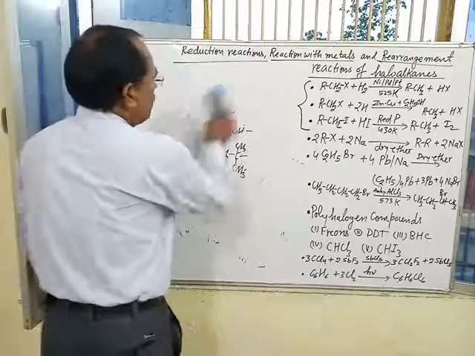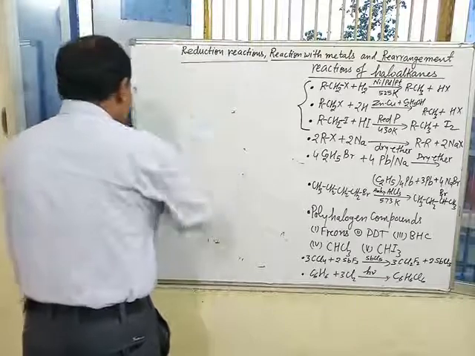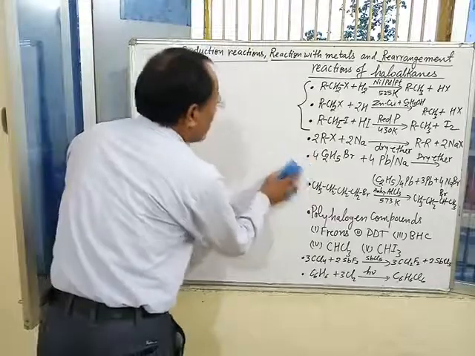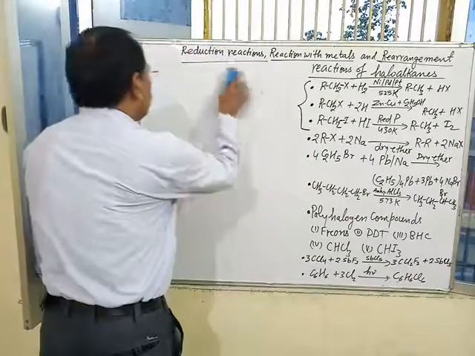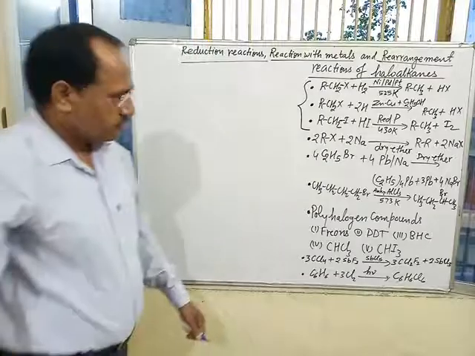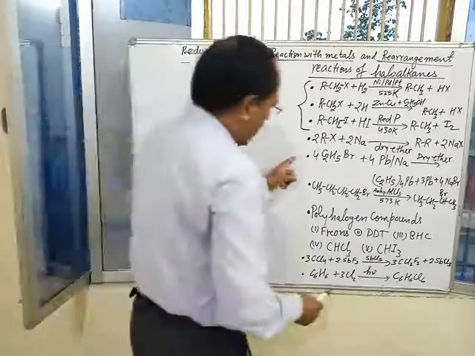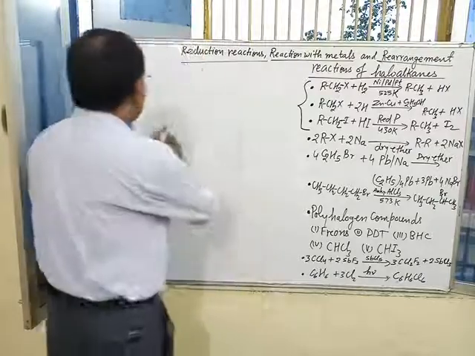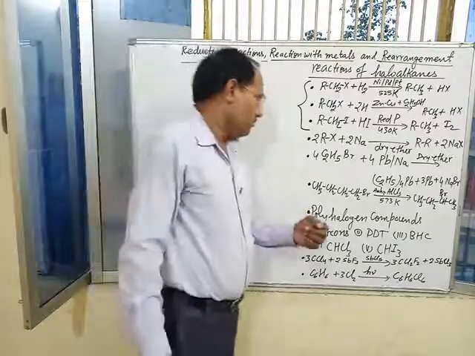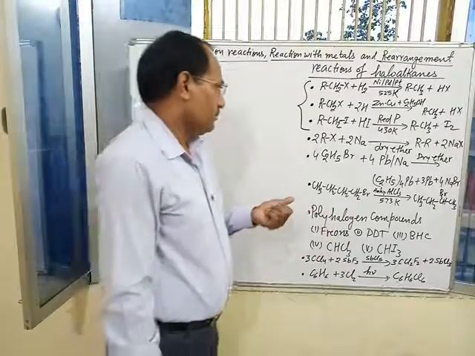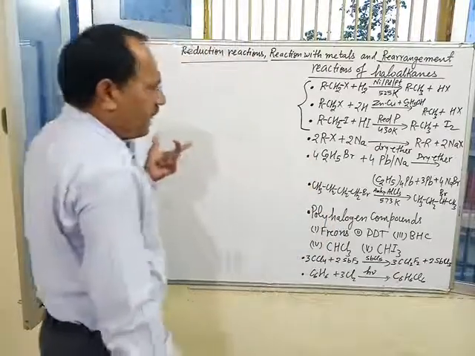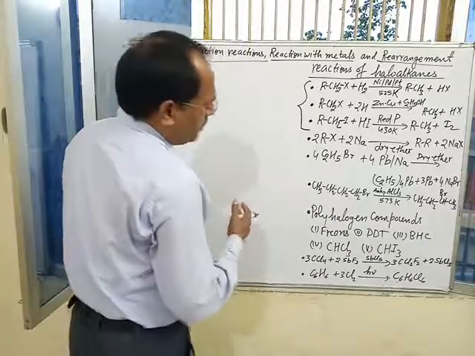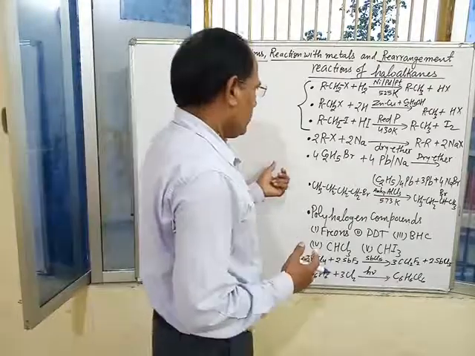Next reaction is reaction with metals, means reaction of alkyl halide with active metals. When an alkyl halide reacts with active metals like sodium, magnesium, iron, lead, different types of organic compounds are formed.